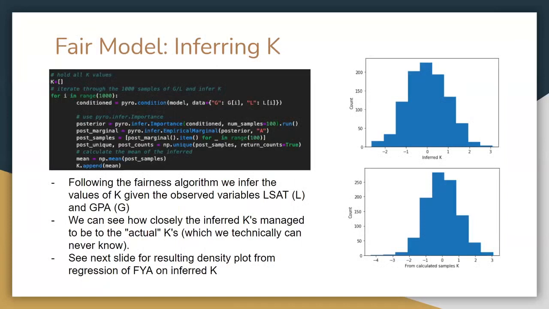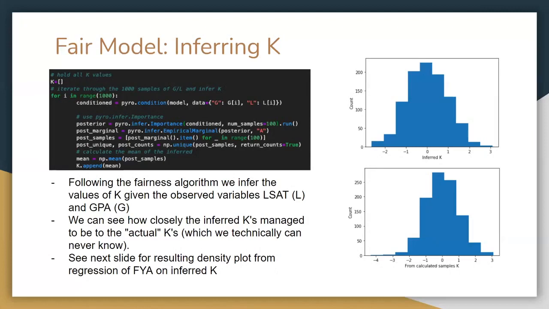To counteract the biases, instead of using the biased attributes GPA-G or LSAT-L directly, we use these to infer K, which is their parent, the unobserved latent variable representing law knowledge. However, as a parent of G and L, it is unaffected by the protected attributes race and sex. Since it's also unobserved, we must infer K and use its posterior distribution. When we compared our posterior K values to our simulated data, or the ground truth of K values, they came very close, and you can see these distributions on the right.